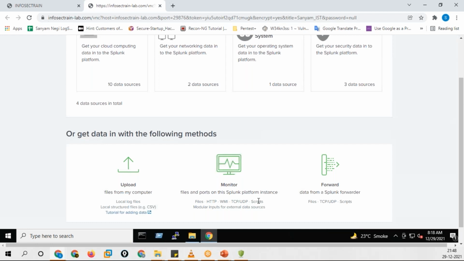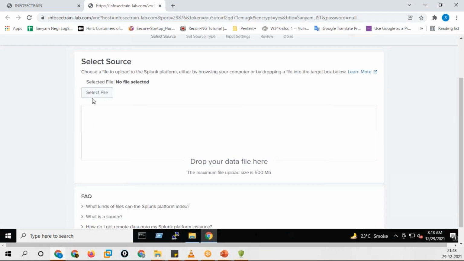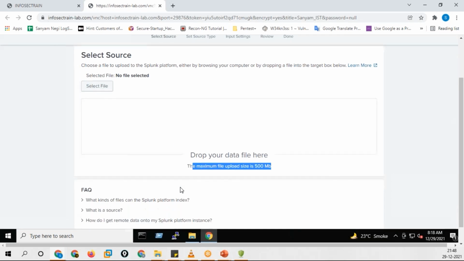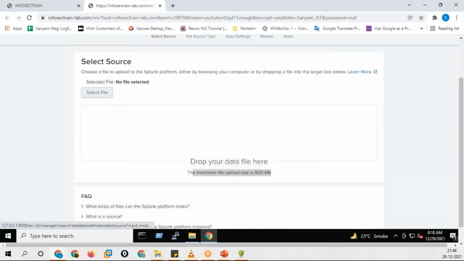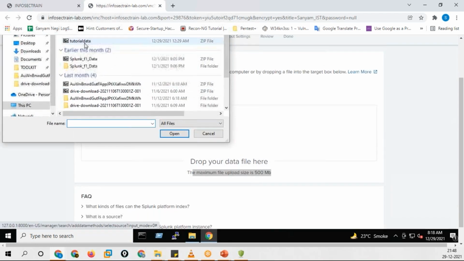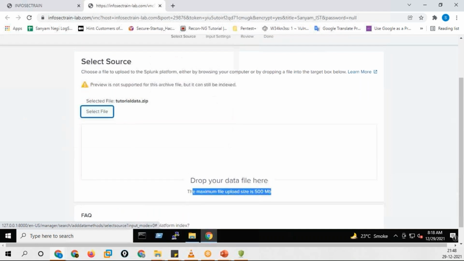Since we cannot do the real-time monitoring over here, we'll go with the upload first to give you an analysis of the entire Splunk. So it is asking me to select a file. You can see the maximum file upload size is 500 MB, and more than that for your enterprise. I select a file. I have tutorial data over here. I will click on open.